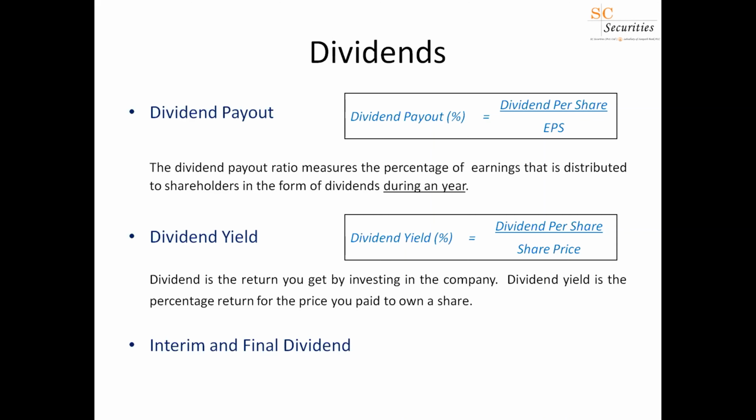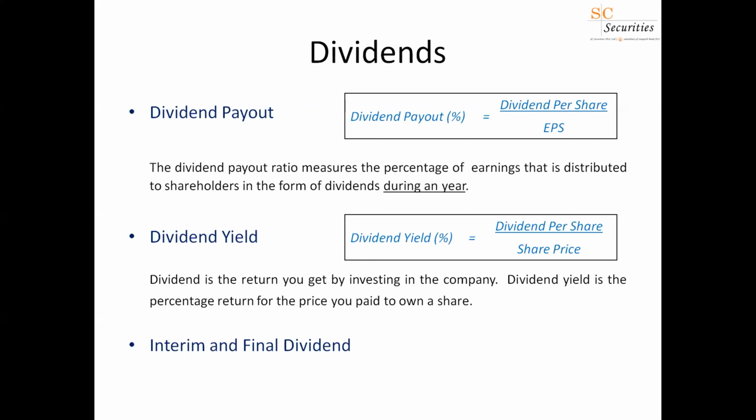So you can ask your broker or you can do your own calculation. You can simply see when a company has announced a dividend, work out that dividend as a percentage of the share price that you need to pay, and you can work out your dividend yield. As of now, I need not name companies in this particular presentation. There are companies which have announced dividends and are paying way above the FD rate. There are companies which have a dividend yield of around 8%, 9%, right? Which are very good investments.